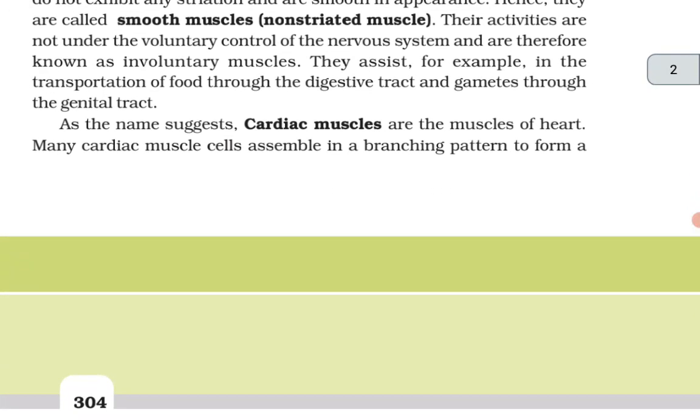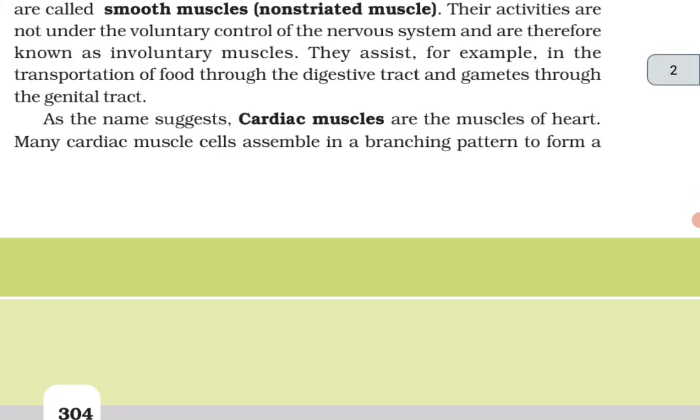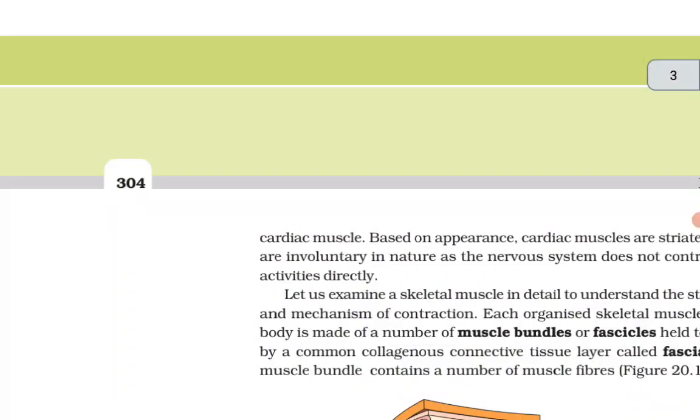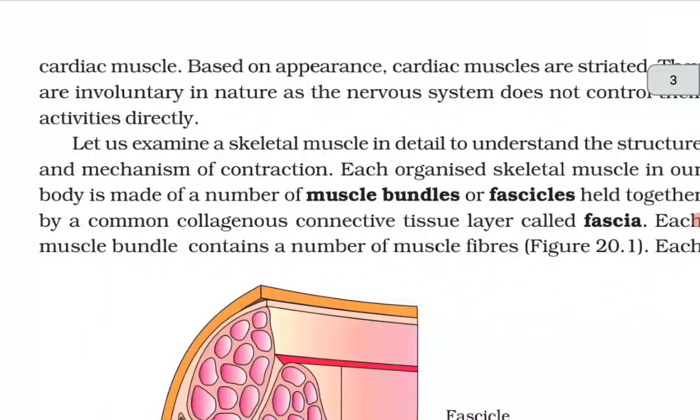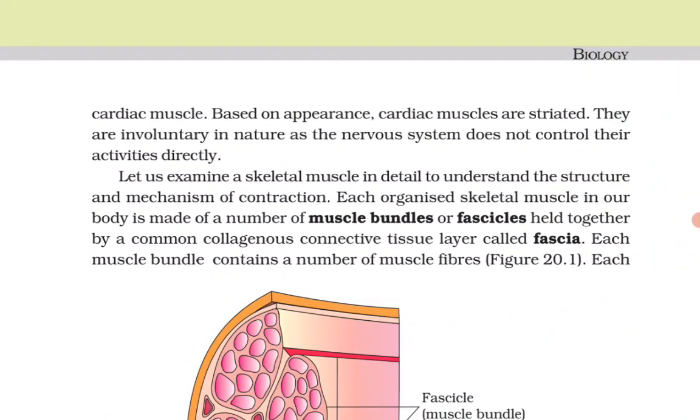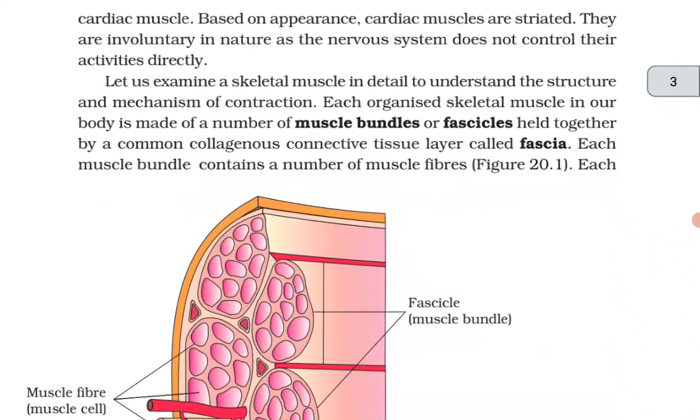As the name suggests, cardiac muscles are the muscles of the heart. Many cardiac muscle cells assemble in a branching pattern to form a cardiac muscle. Based on the appearance, cardiac muscles are striated. They are involuntary in nature as the nervous system does not control their activities directly.